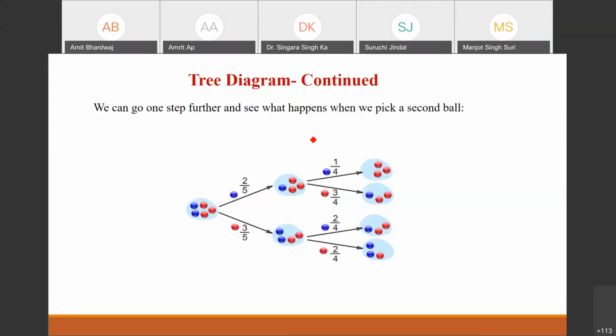Let's go ahead further. Here, if we picked a blue ball first and want to pick up the blue ball again, then the chance is 1 by 4 only. And if we want to pick up a red ball, the chance is 3 by 4. And if we picked up the red one in the first step, then in the second stage of this tree, the chance of a blue ball is 2 by 4 and the chance of a red ball is 2 by 4 again.